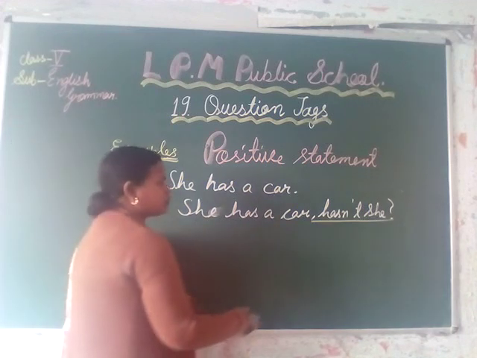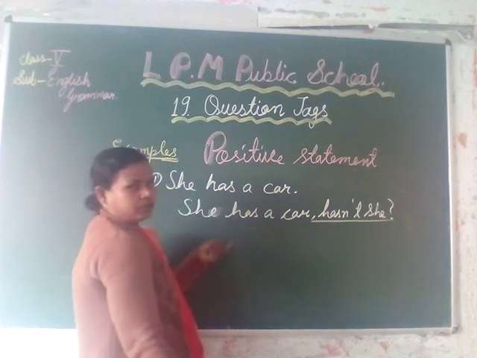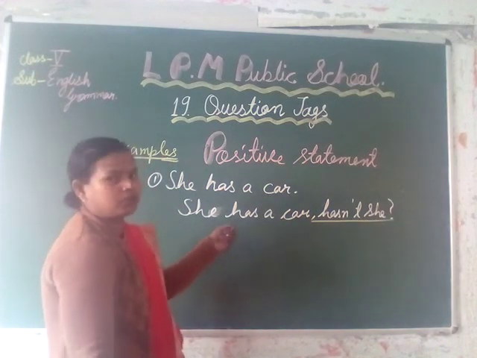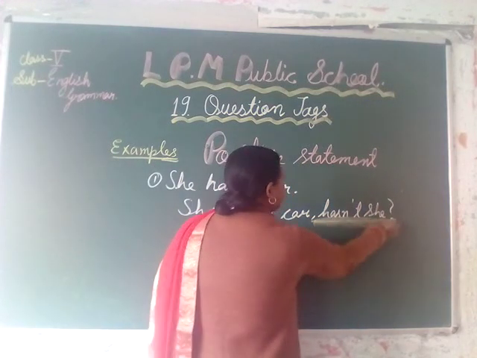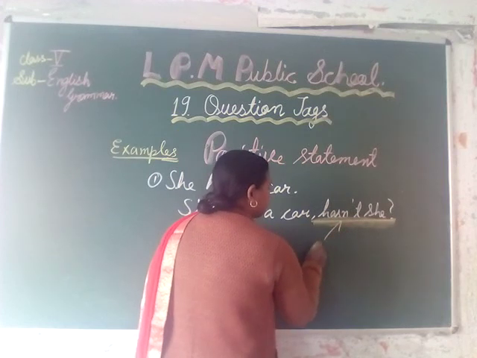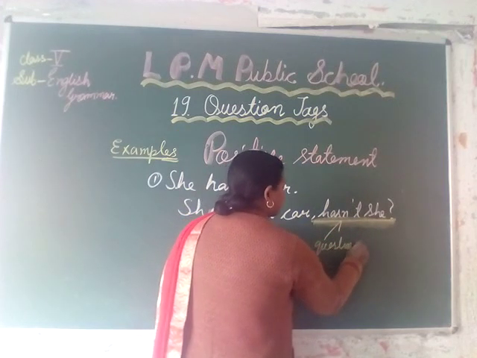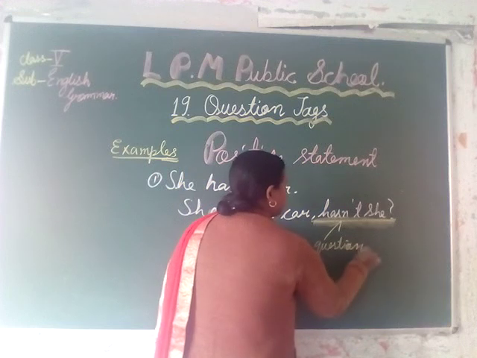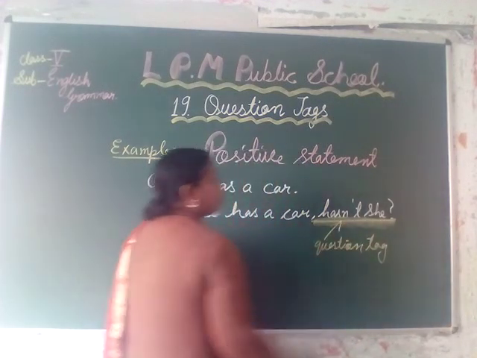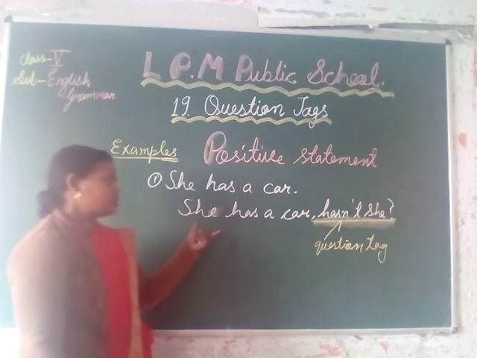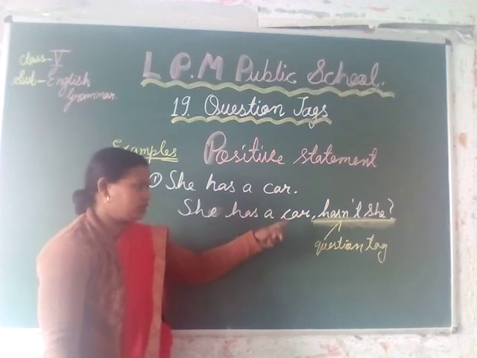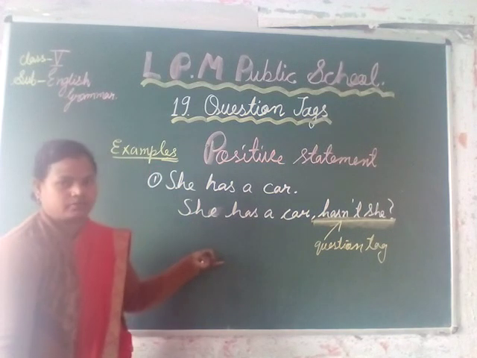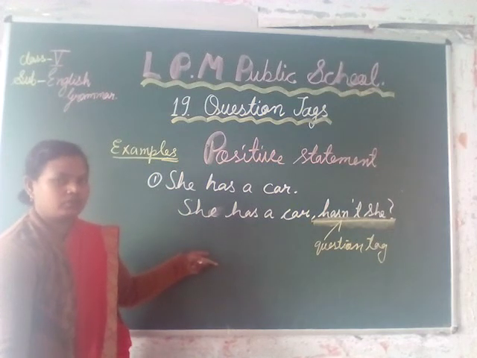The group of words which makes this sentence interrogative is said to be a question tag. Since it is negative, we say it is a negative tag. When the tag is positive, it will be said to be a positive tag.